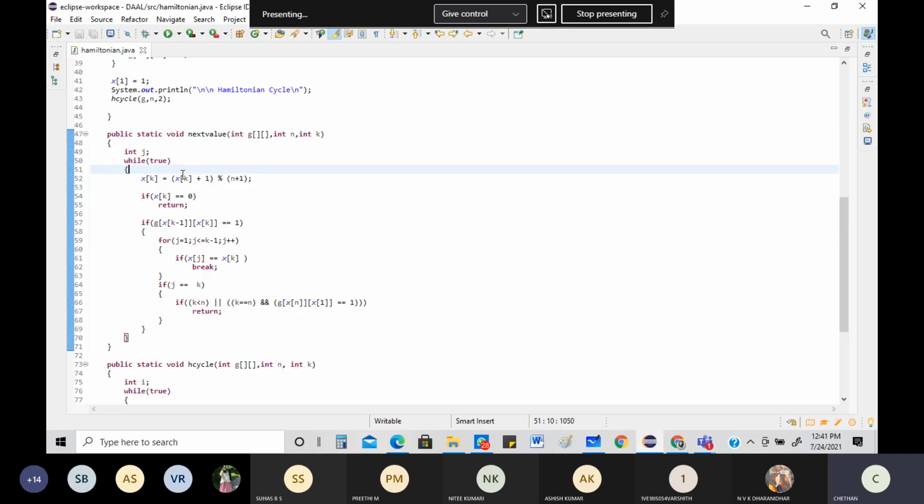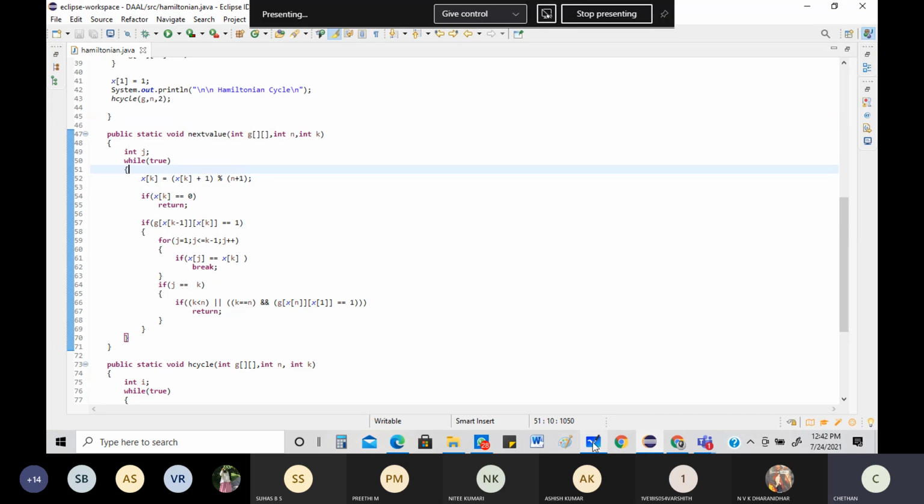So what is the statement that clearly says x k is equal to x of k plus 1 modulus of n plus 2? What does this statement say? This entire statement searches for the next edge. Plainly, don't worry about that. Let me write what they have given so that we'll get to know what is happening.